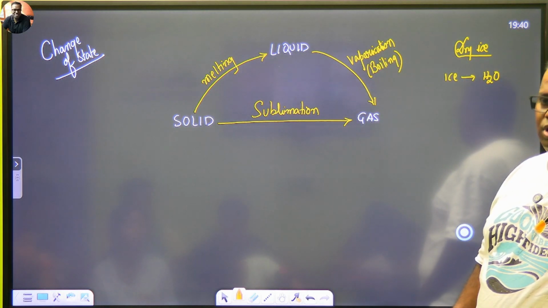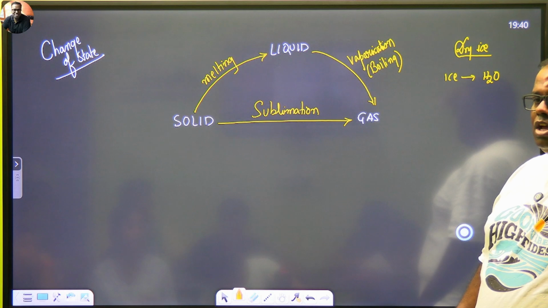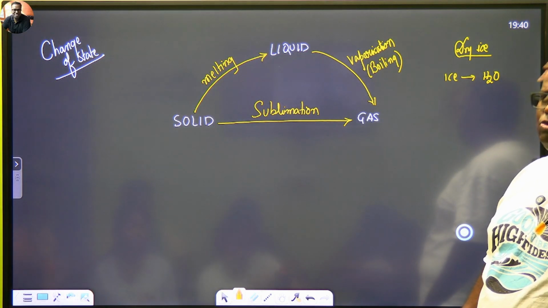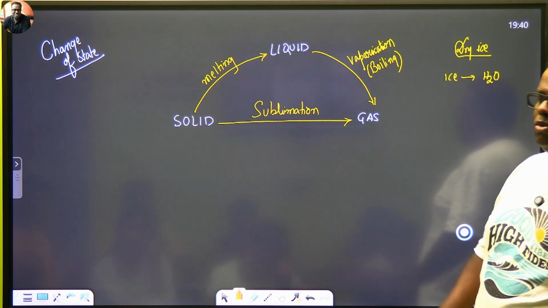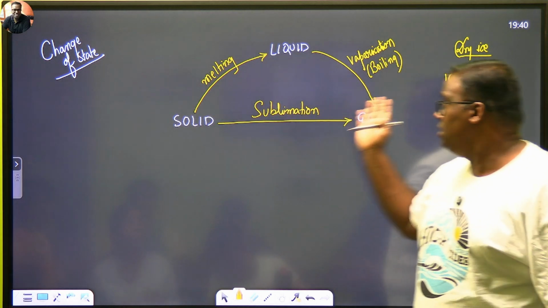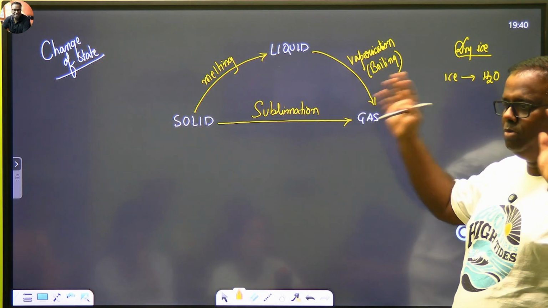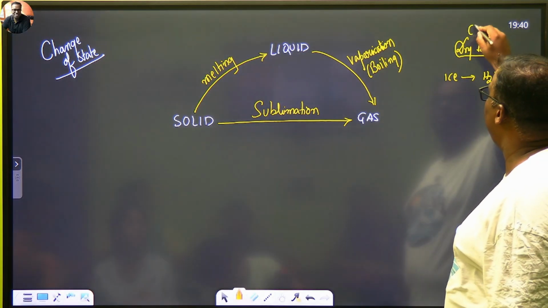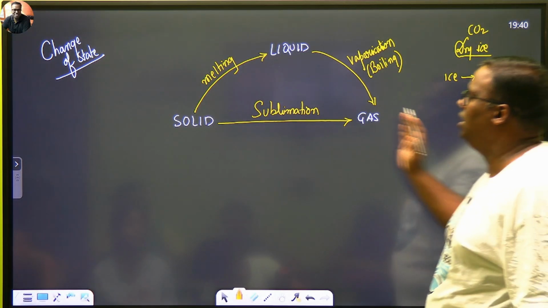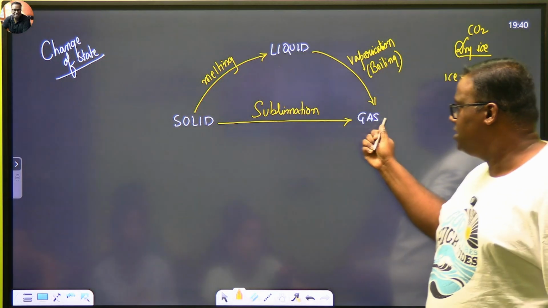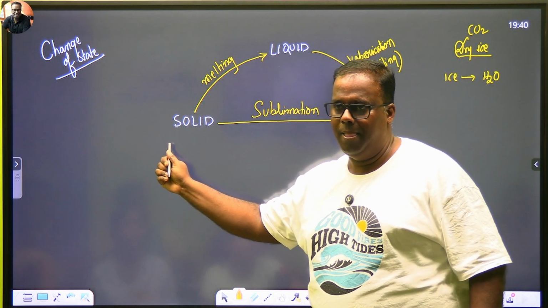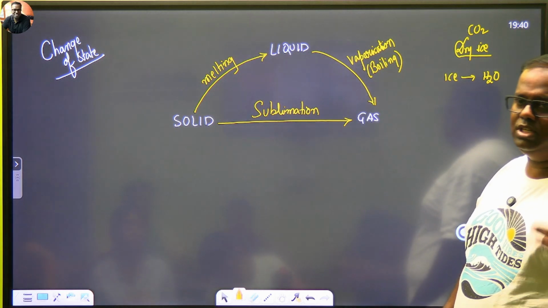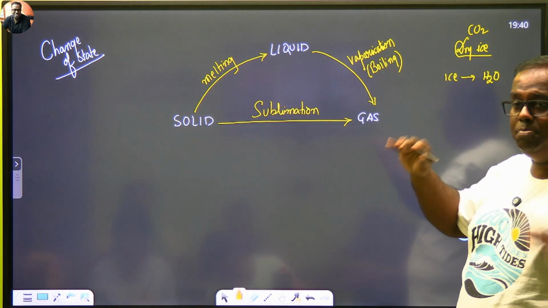Those are not water ice, because just imagine if you have gone to Spar, or Hypercity or Metro, you would see so many fishes out there on an ice bed. If all the ice melts, the whole shopping mall would be flooded. Those are not ice. Those are what? Those are carbon dioxide gas which has been directly solidified. Carbon dioxide gas directly solidified. That is known as dry ice. That is good for refrigeration purposes. It will never melt.